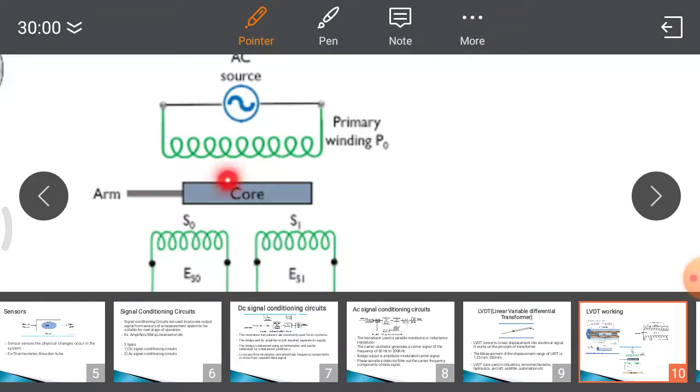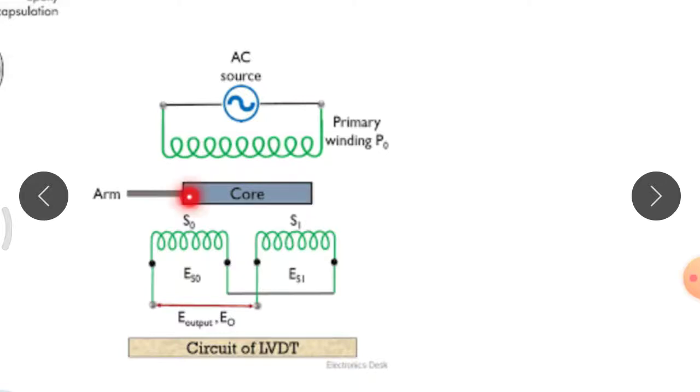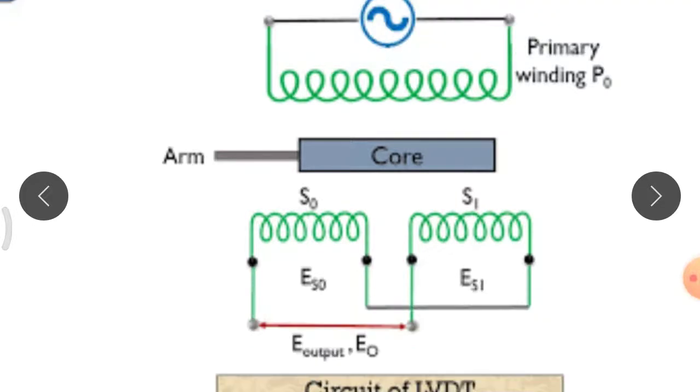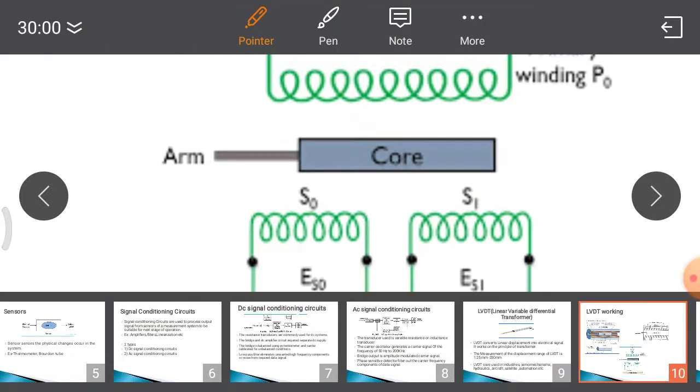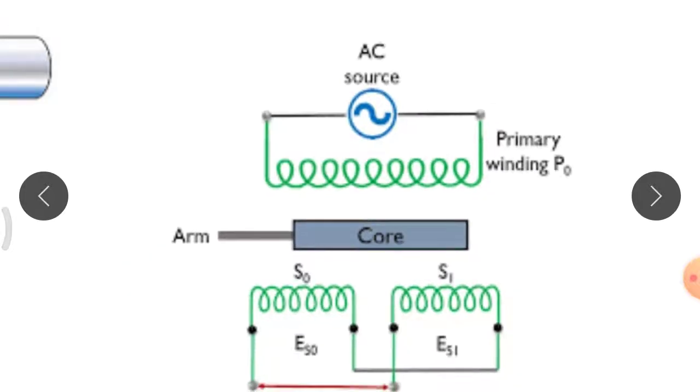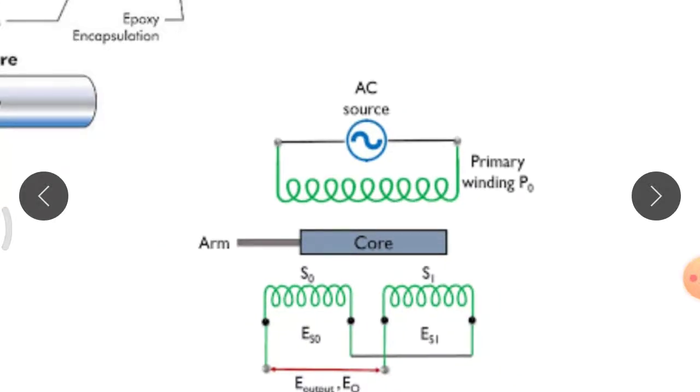Next case: if your core moves to the right side, the flux linkage will be more in the S1 winding compared to S0. So the output voltage will be ES1 minus ES0. Suppose the core is exactly in the middle section, then the flux linkage from S0 and S1 will be equal. That is the null position, and the output voltage will be zero, because ES0 minus ES1 will be 0.